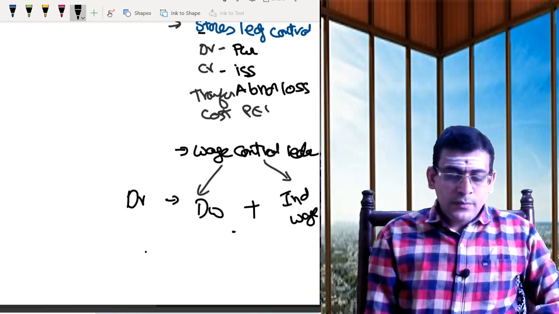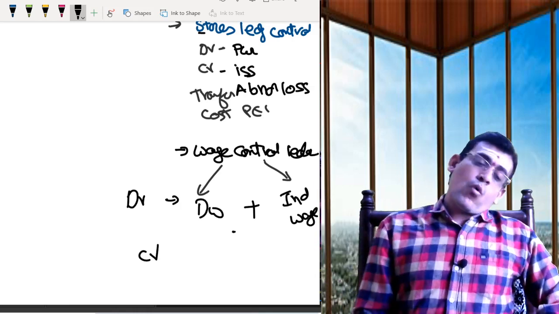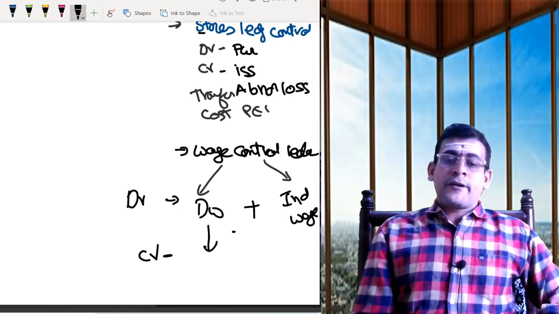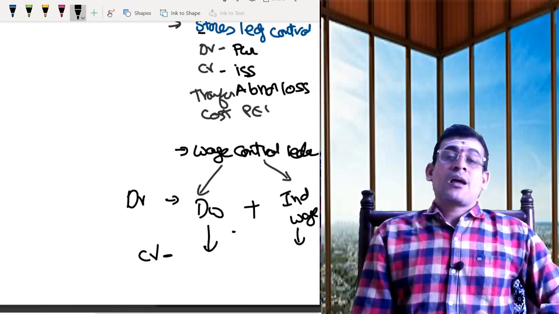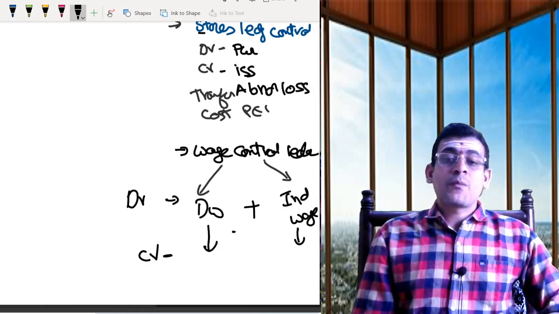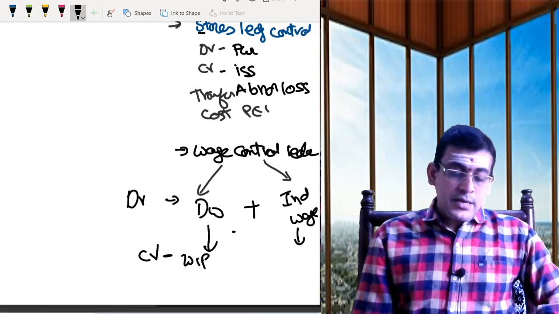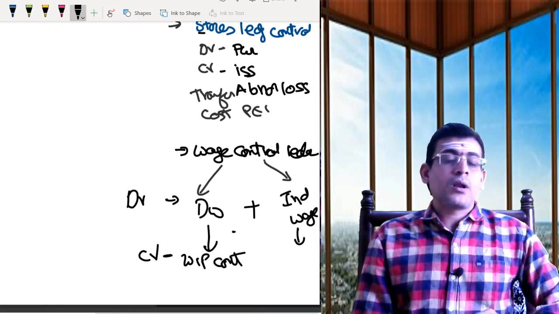Whenever I do a debit, I also need to have a credit in that account. What will I credit? Direct wages, indirect wages. Direct wages, I should transfer to my next control account, the work in progress control account.